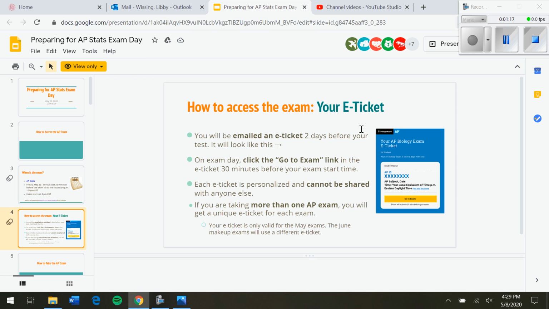You are going to access your exam using an e-ticket. It looks like this, and you will be emailed it 2 days before your test. On exam day, you're going to click the Go to Exam link. It's this yellow button right here, and it will be available 30 minutes before your exam time. Your e-ticket is personalized, so you can't give it to someone else, not that you would. And if you're taking more than one AP exam, you will get a different ticket for each exam.